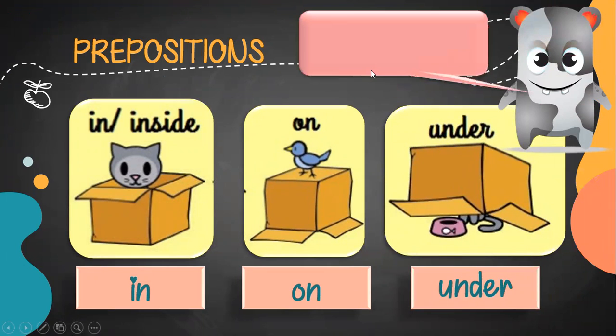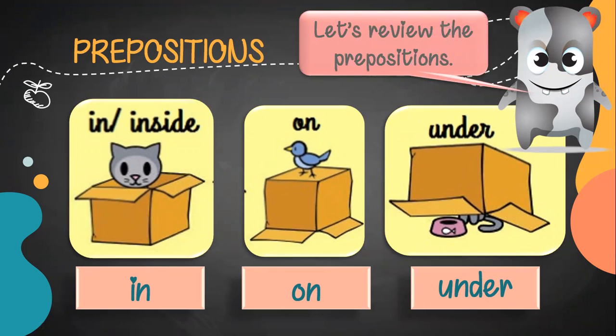Miss, why do we have to review this part? Well, because when someone makes a question, we need to answer. And remember that the question says where. So we need to use some preposition of place, for example, in, on, and under. We are going to use those according to the information we get in each picture. Let's see.